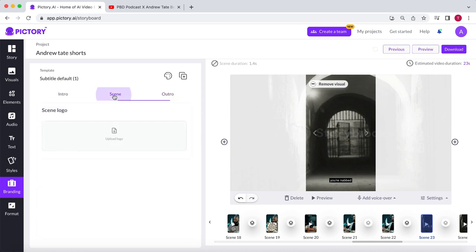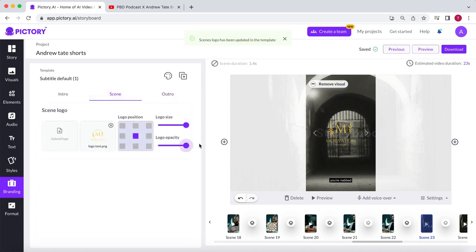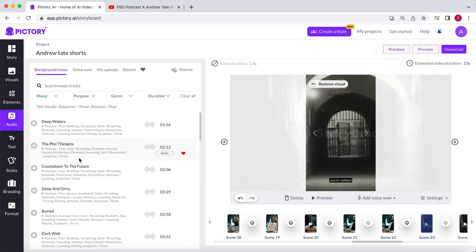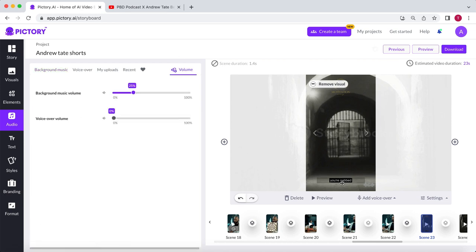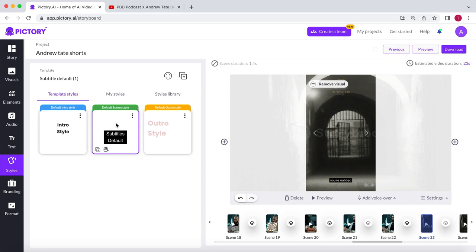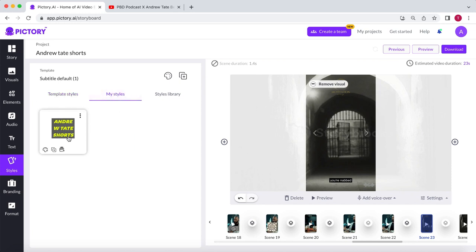Go to the Scene section and select Upload Logo. Choose where you want the logo to be displayed and adjust its size to your preference. Once again, add some music. And last but not least, select the subtitle preset we created in the previous short under Styles and apply it to all scenes.